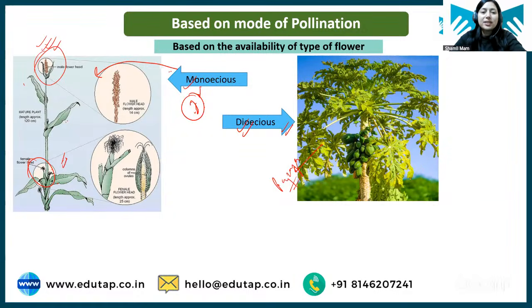No, monoecious and hermaphrodite are not the same. Monoecious means having male and female flowers on the same plant. Hermaphrodite plants are those in which the same flower has both female and male structures.